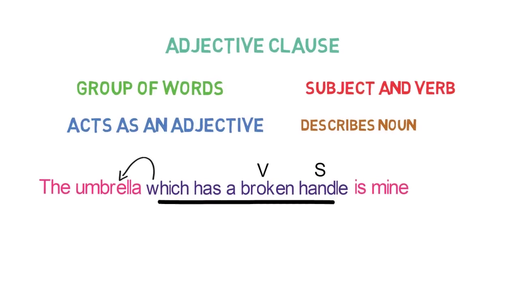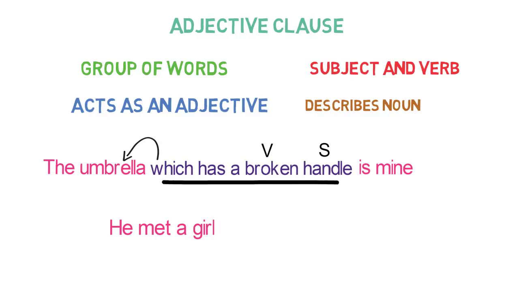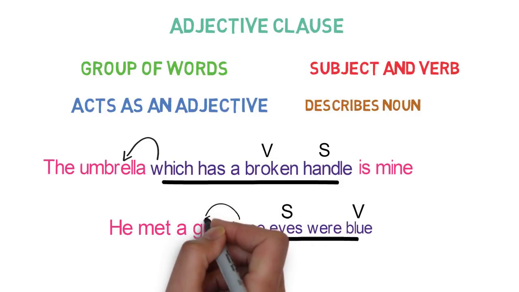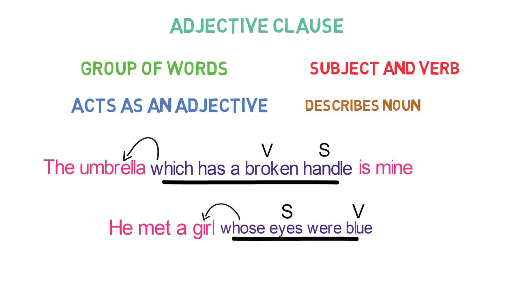Let's look into one more example. He met a girl whose eyes were blue. Here, whose eyes were blue is an adjective clause, and the clause is having a subject and a verb, and it is describing a noun girl. So basically this clause does the work of an adjective.